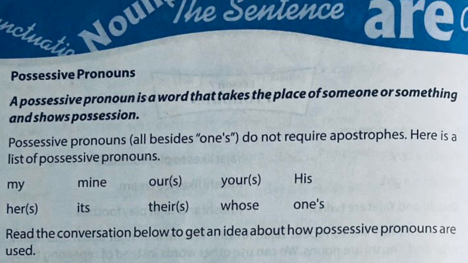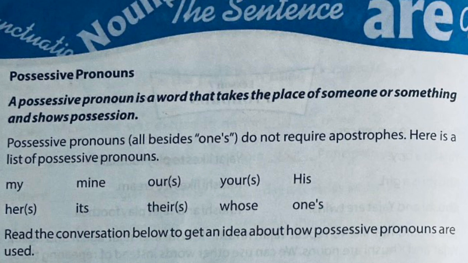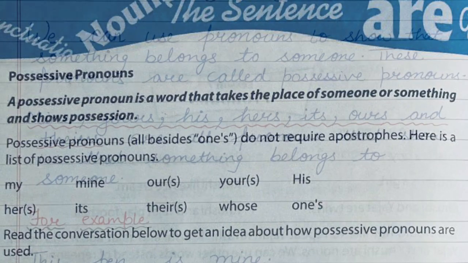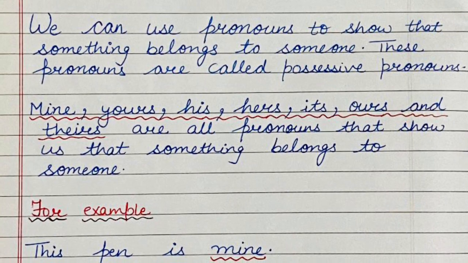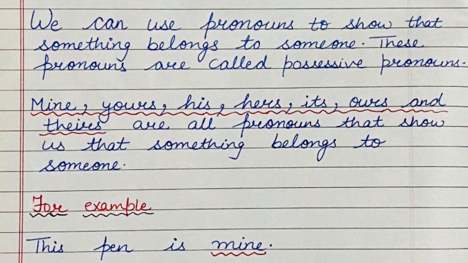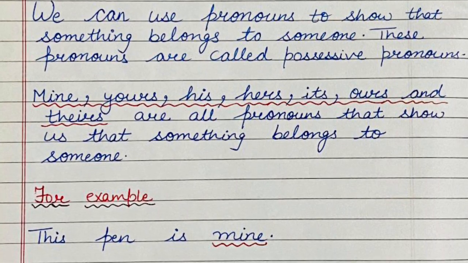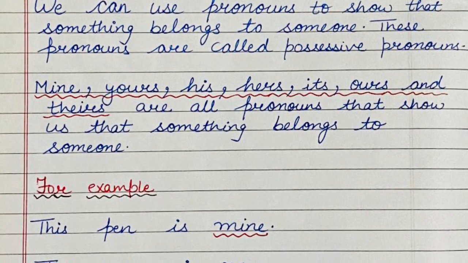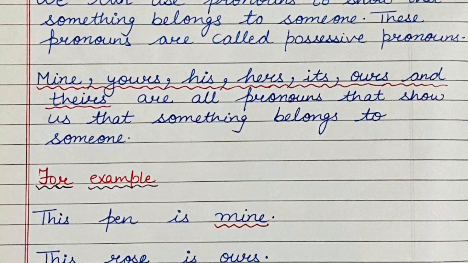Possession means belonging. कि ये चीज किसकी है, like this pen is mine. So a possessive pronoun is a word that takes the place of someone or something and shows possession. Here is another definition. We can use these pronouns to show that something belongs to someone, means ये चीज particular चीज इसकी है, and these pronouns are called possessive pronouns.